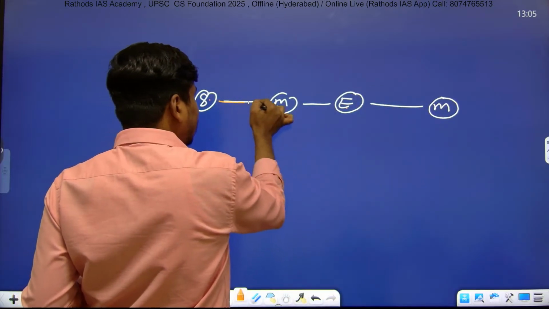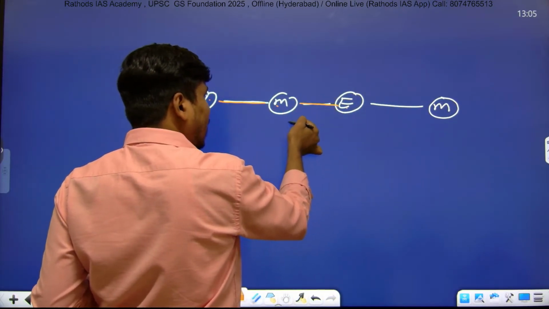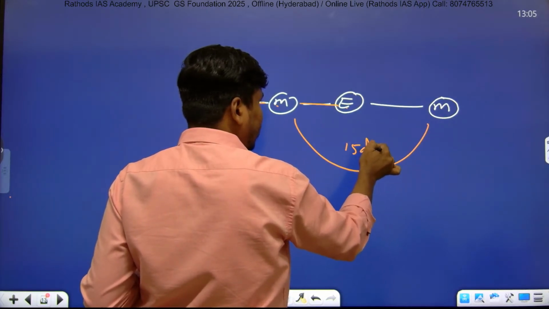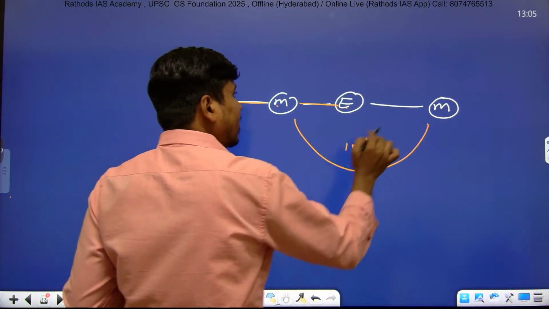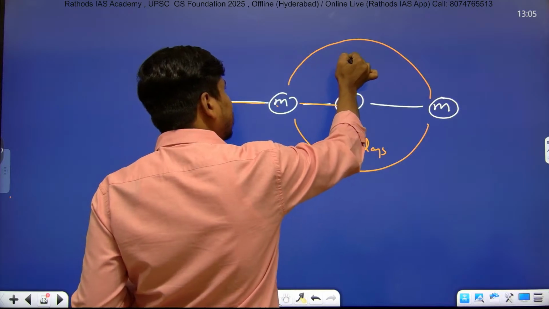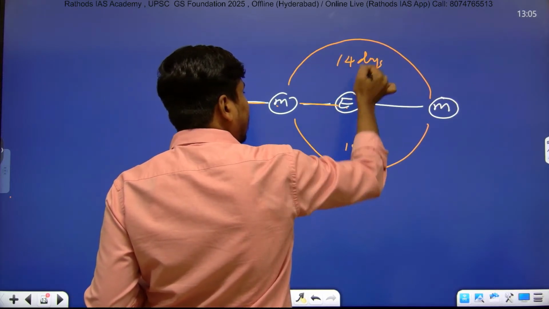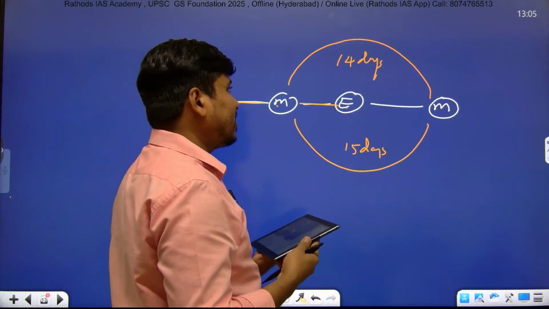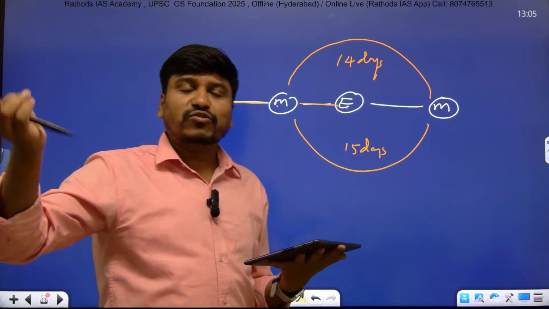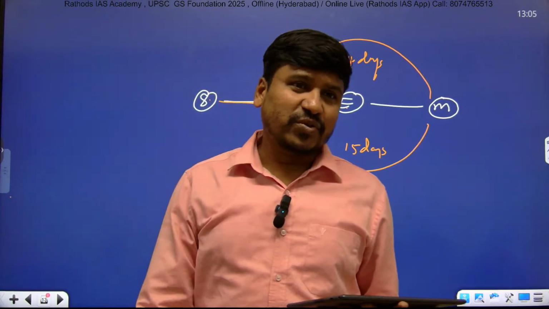Here they come in a straight line, and again after 14 to 15 days they come in a straight line. And again after 14 to 15 days, they come in a straight line. So in 1 month, at least 2 times they come in a straight line. If you take 12 months, 12 into 2, 24 times. So your answer is 24 times.